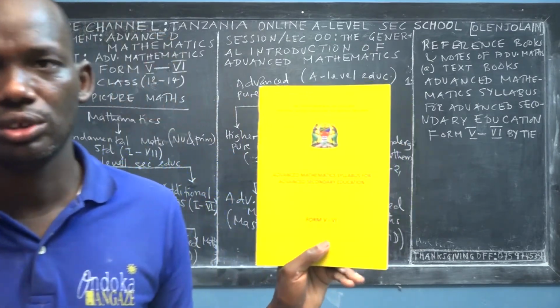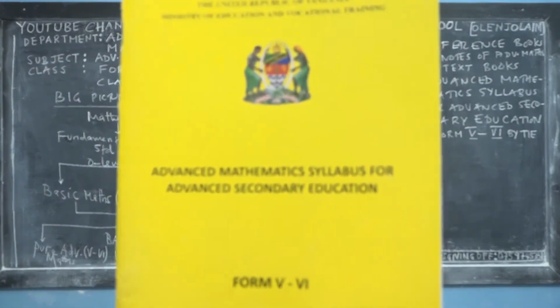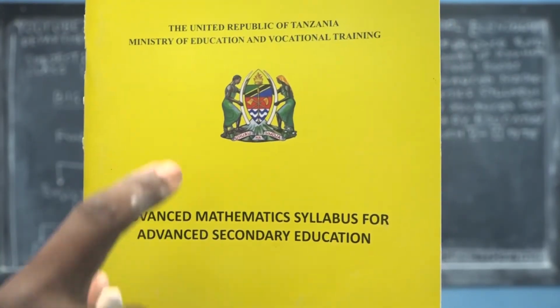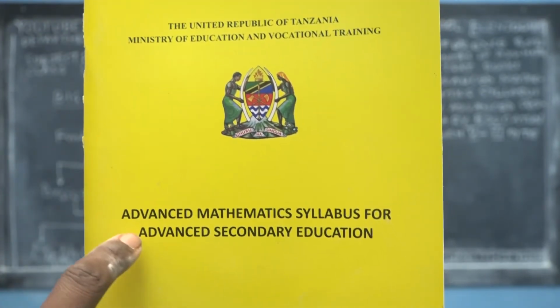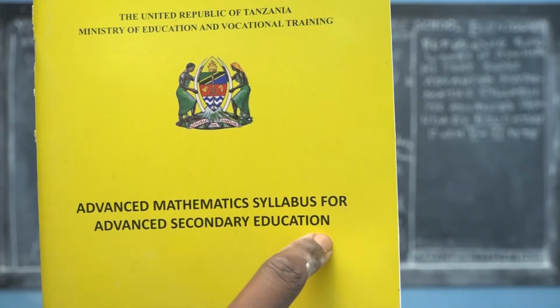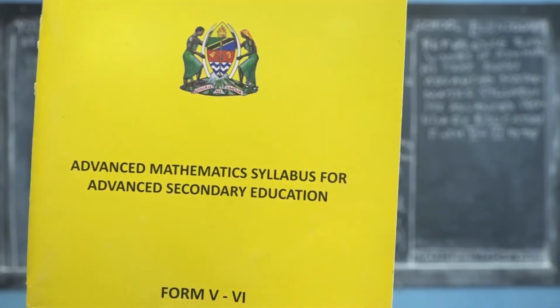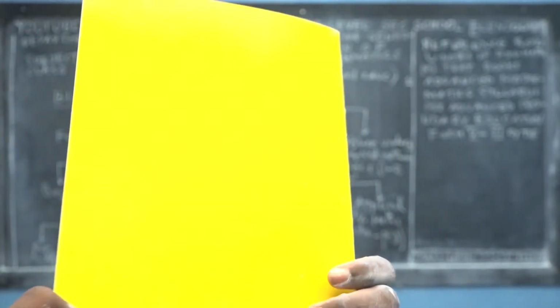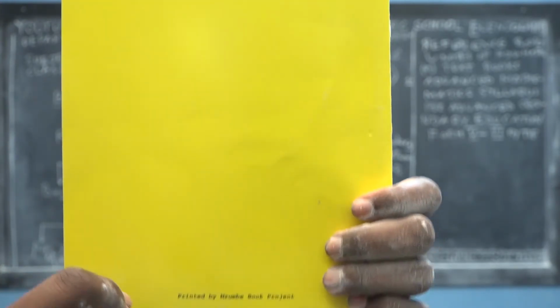So you see the United Republic of Tanzania Ministry of Education and Vocational Training, Advanced Mathematics Syllabus for Advanced Secondary Education, Form 5 to Form 6. This is the front view, the side view, and the back view, right? Printed by Mzumbe Book Project.